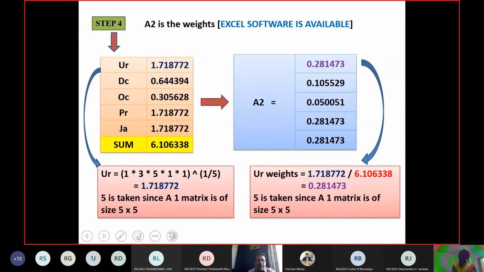Why is 1 by 5 taken? Because it is a 5 by 5 matrix. If it is a 6 matrix, then you have to take 1 by 6. If it is a 7 matrix, then you have to take 1 by 7. Remember it.